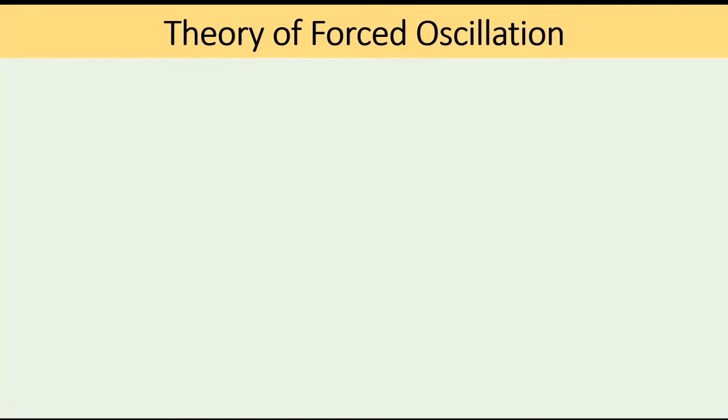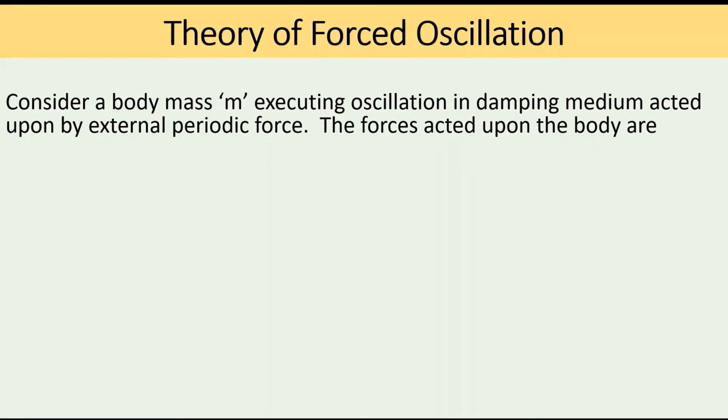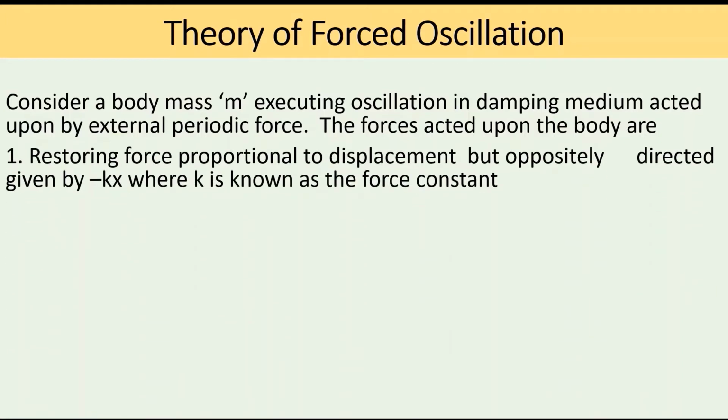Now let us discuss the theory of forced oscillation. Consider a body of mass m executing vibrations in a damping medium acted upon by an external periodic force. So there are three forces acting on the system. First one is the restoring force, which is proportional to the displacement but oppositely directed, given by minus kx, where k is known as the force constant.